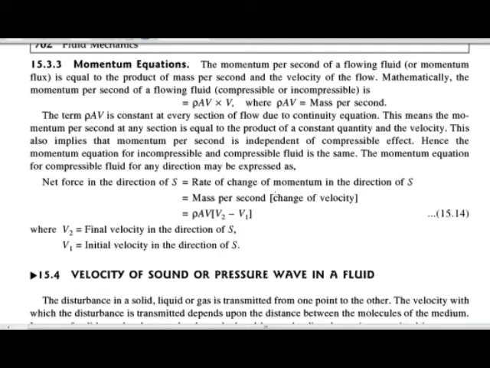Mass per second means rho A V, and change in velocity means V2 minus V1, where V2 is the final velocity in the direction of displacement and V1 is the initial velocity in the direction of S. So the net force in the direction of S is rho A V into (V2 minus V1). This is the momentum equation, the third basic equation for compressible flow.